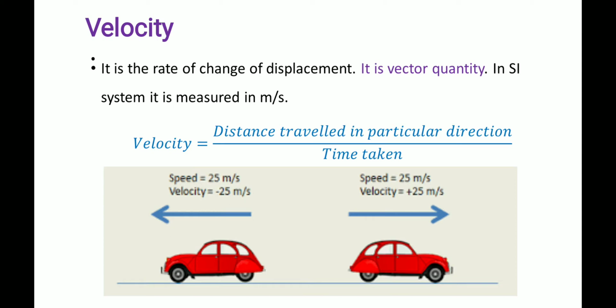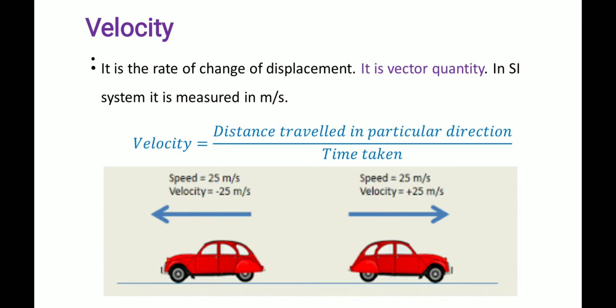So here, see this example, the car is moving on a straight road. The velocity is 25 meter per second. That means it will cover 25 meters per second. In the next second it will move another 25 meters.